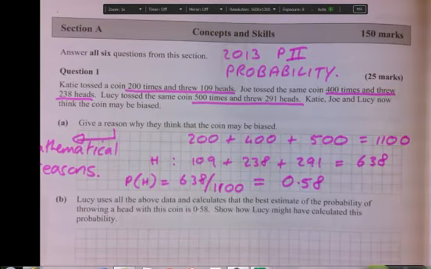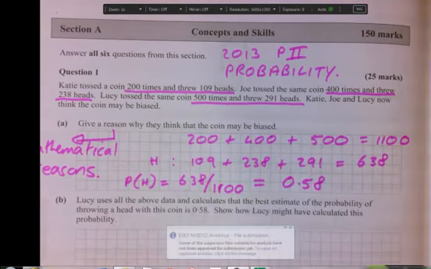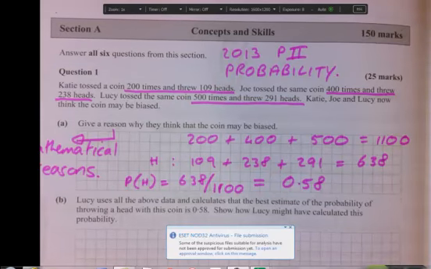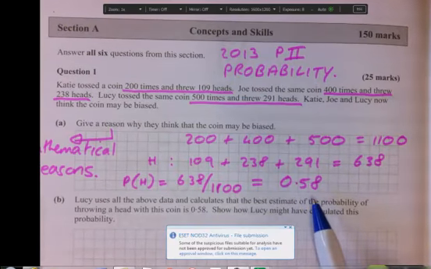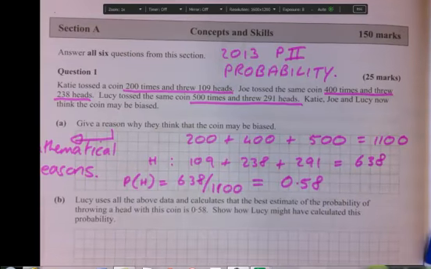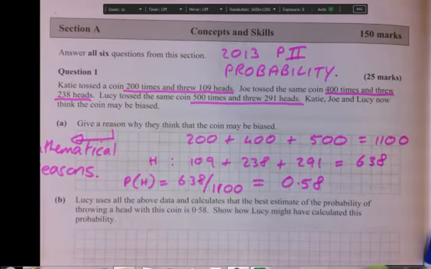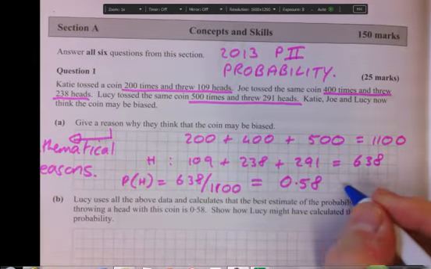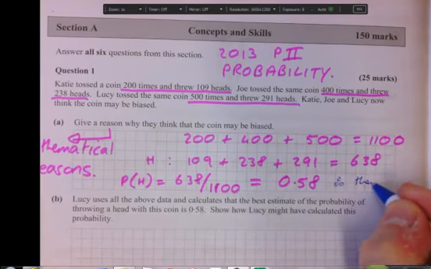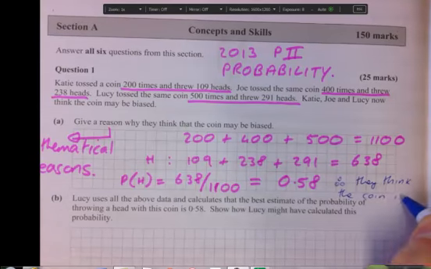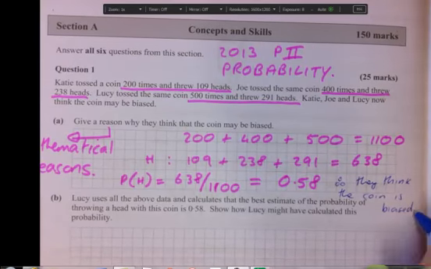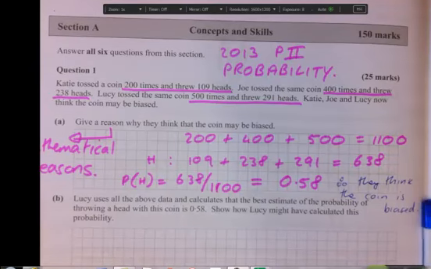So because the probability of getting a head, what we would expect in theoretical probability, we would expect that the probability of getting the head should be 0.5, but because they're getting a probability of 0.58, that's why they're saying they think the coin may be biased. So you might just want to write something in there. Therefore, you might want to write a sentence to that effect, or just therefore. Therefore, they think the coin is biased.